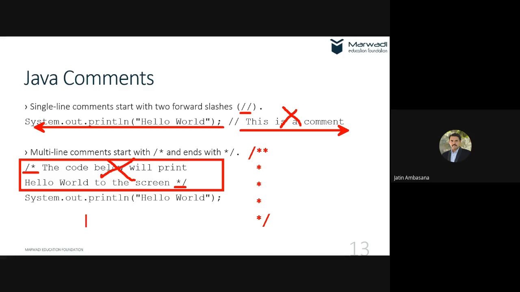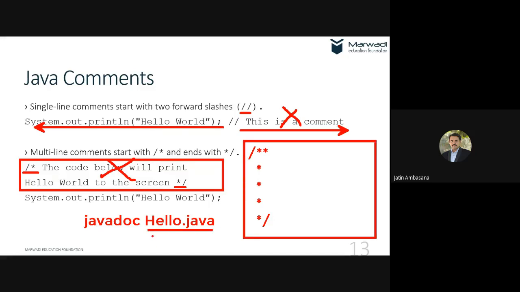There is a command called javadoc. With this command you give a file name. Suppose this hello.java is a file name which has this kind of documentation comment, and you give that file name to the javadoc command.